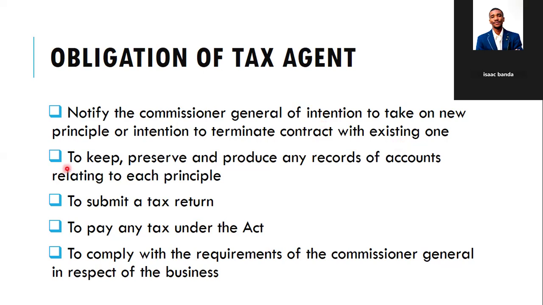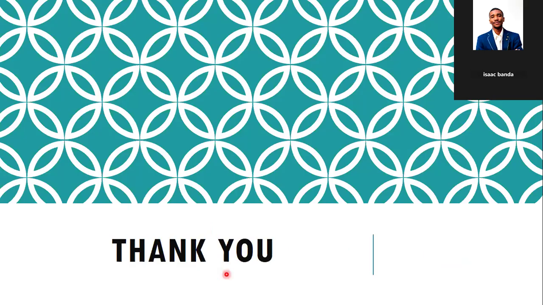Then the tax agent also is obligated to keep and preserve and produce any records of accounts relating to each principal. So the company can have multiple principals, but it needs to keep and preserve and produce any records which are required. Then it needs to submit a tax return. Then it needs to pay any tax under the act which is required. Then it needs to comply with the requirements of the Commissioner General in respect to the business that it undertakes. So these are the obligations of a tax agent. With that said, our lesson has come to an end.